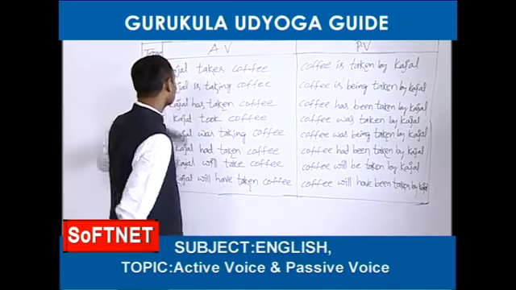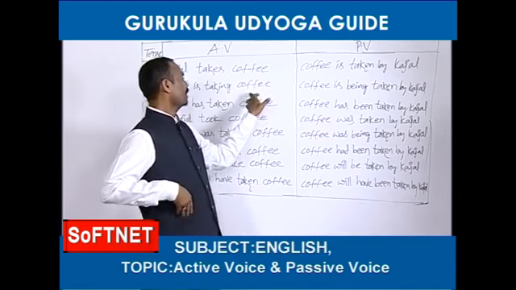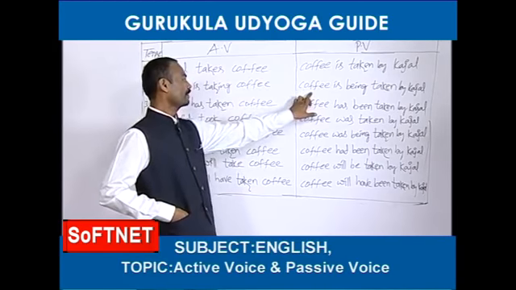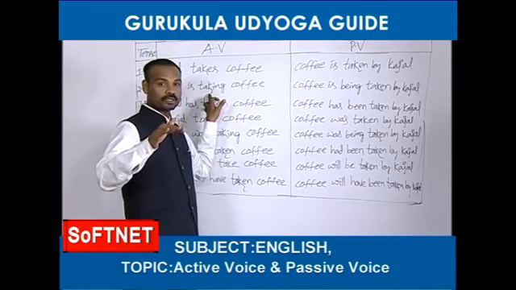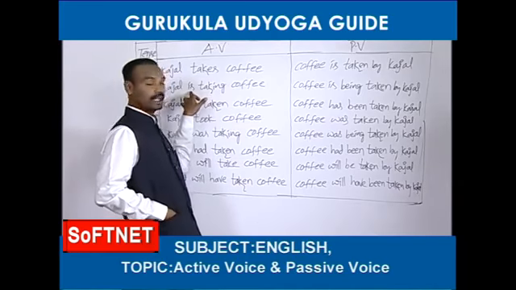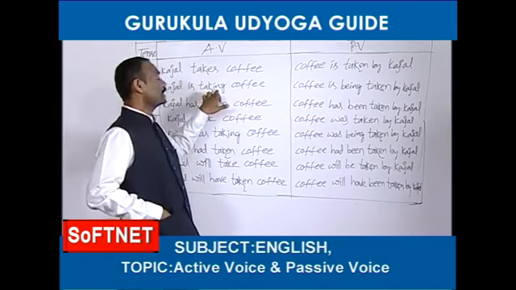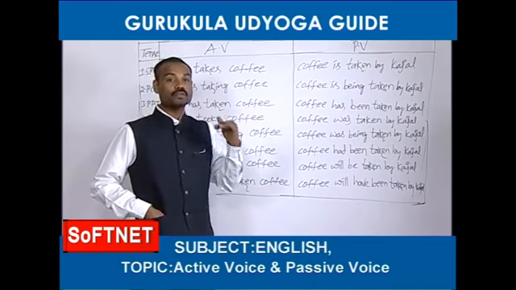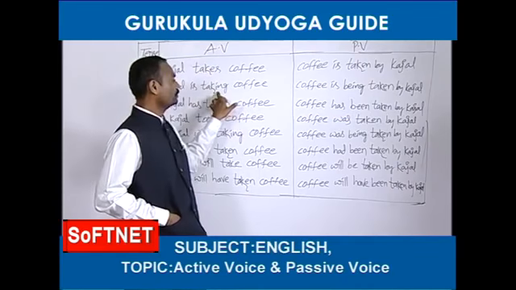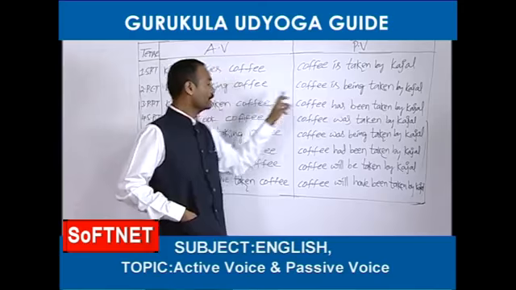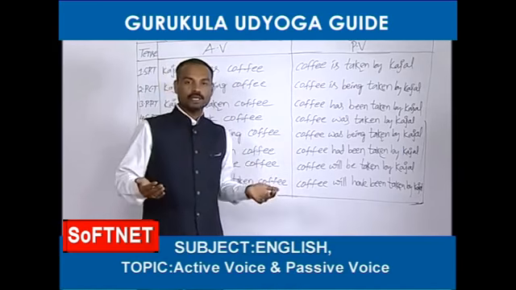Come on. Kajal is taking coffee. It's present continuous tense. So, object: coffee. Next, coffee is singular. I have told you sometimes helping verbs are given in the active voice only. See, the helping verb is there. You can take coffee is. Okay. Next, the ing form is there in the active voice. Whenever you find the ing form in the active voice, you should write being in the passive voice. Next, the verb should be changed into the third form, taken. Next, preposition by. Next, subject Kajal. Coffee is being taken by Kajal.